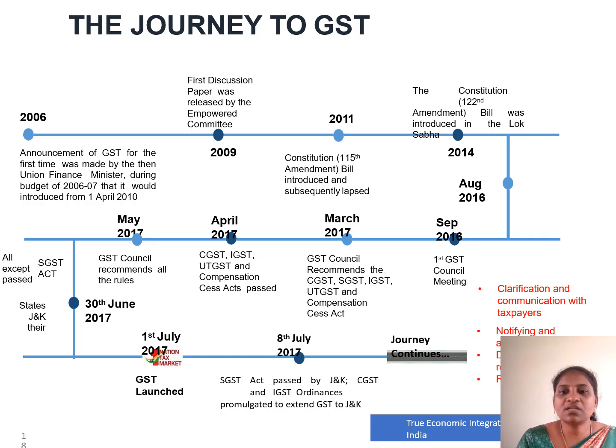Then in 2014, under Constitution Bill 122, it was introduced in the Lok Sabha. In 2017, in September 16, they had multiple meetings of the GST Councils on how they were going to implement it all over India as one taxation and one system.